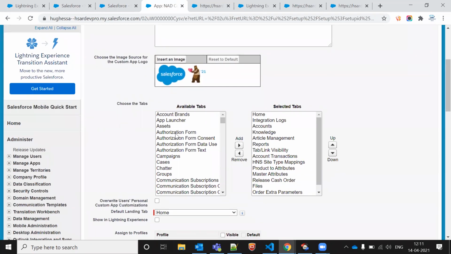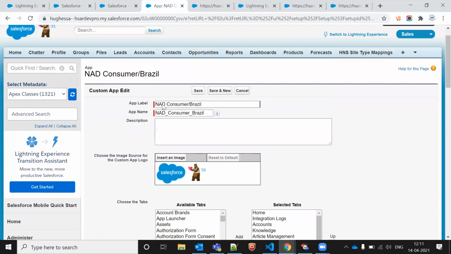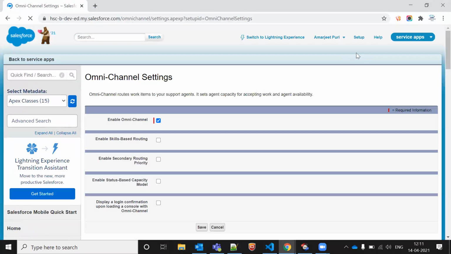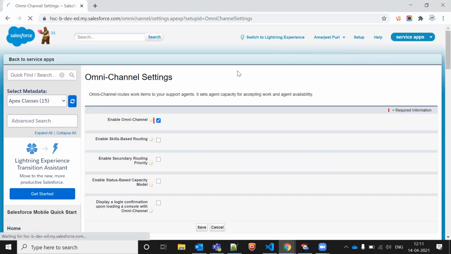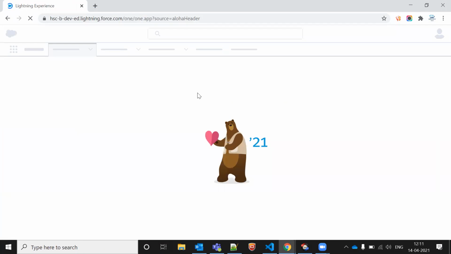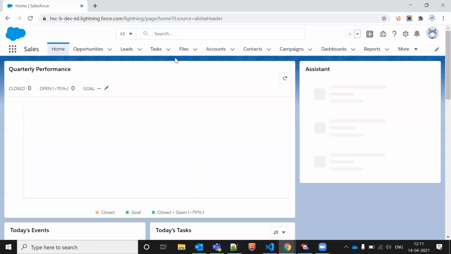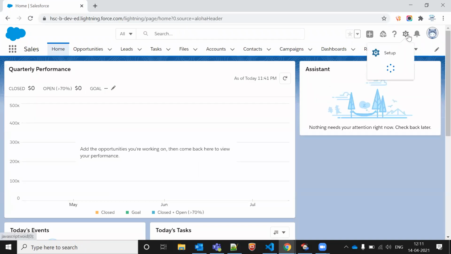My question was, if we create the app when we are in Lightning Experience, do we also have to check that checkbox, or will it open directly in Lightning? That will open directly in Lightning. If we are creating the app in Classic, then we have to check the checkbox to make it visible in Lightning. Right.